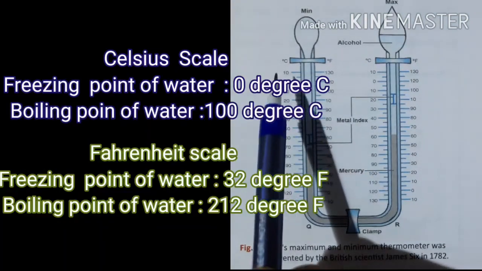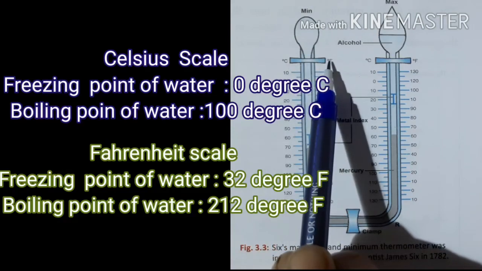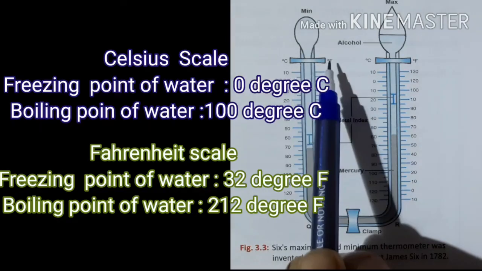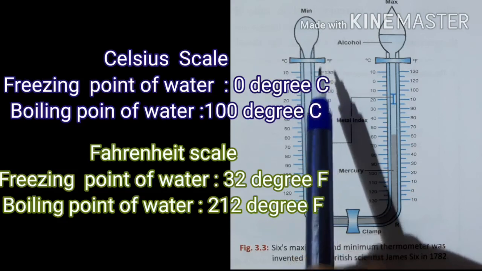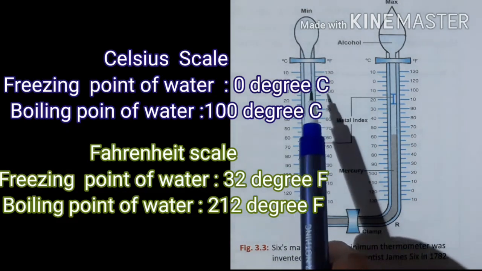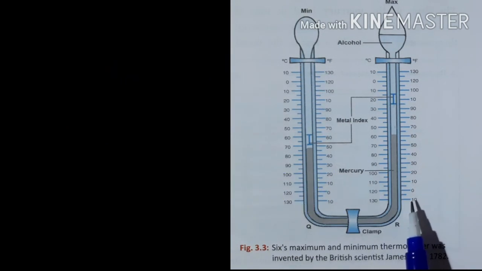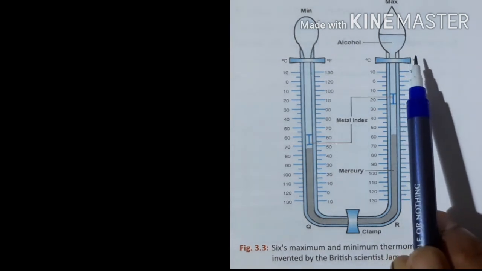If you check, you can find the temperature is marked in two different ways, in degrees Celsius as well as in degrees Fahrenheit. Here in the minimum limb, the temperature decreases downwards, and in the maximum limb, the temperature increases upward.